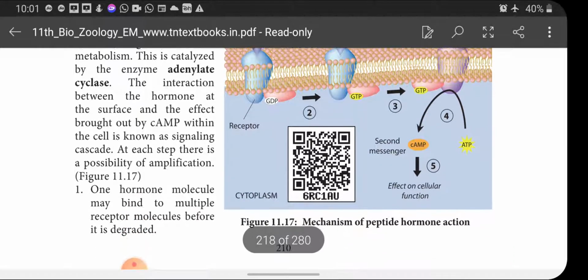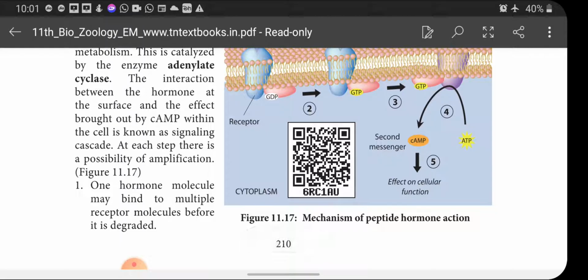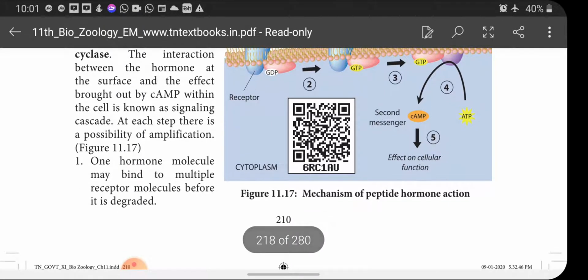The interaction between the hormone at the surface and the effect brought out by the cAMP within the cell is known as signaling cascade. At each step there is a possibility of amplification.